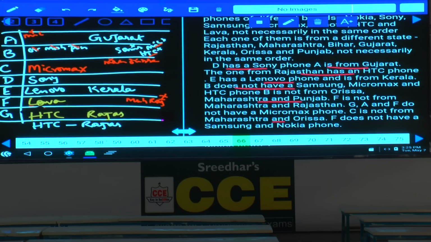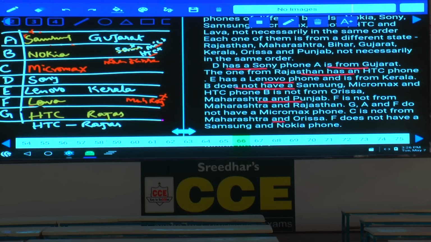And Samsung. Now this B cannot own Samsung, hence B must own Nokia. If B owns Nokia, then what is the other thing left over here? Now this A must own Samsung.